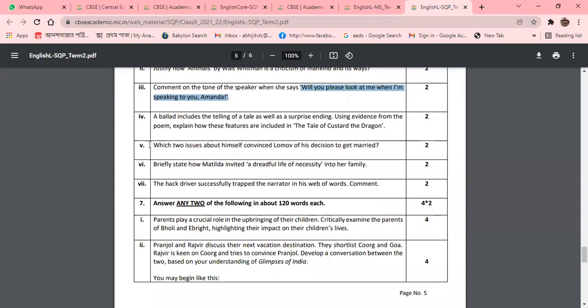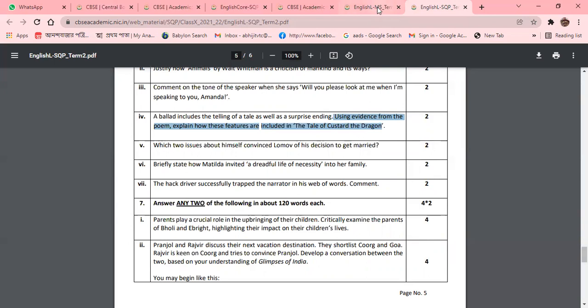Here you can see: a ballad includes the telling of a tale as well as a surprise ending. Using evidence from the poem, explain how these features are included in the tale of Custard the Dragon. That means they are not asking what it is, they are referring to it as a ballad. They know about the ballad. It is a heroic poem, but they are asking that you use evidence from the poem.